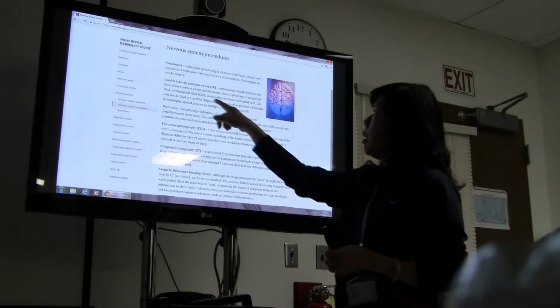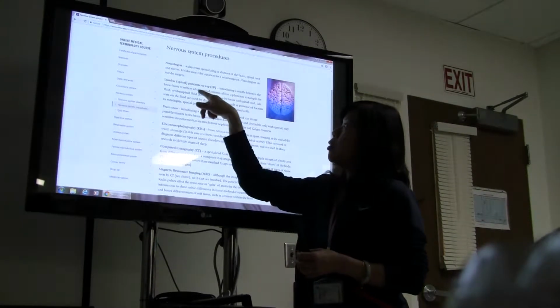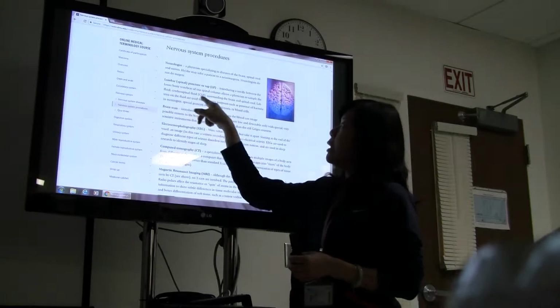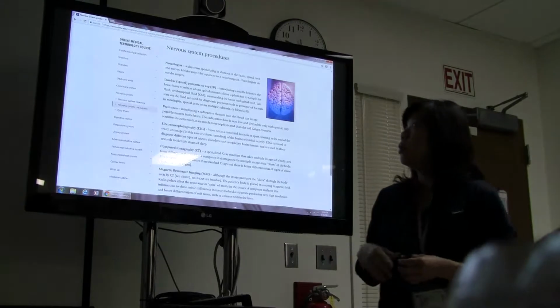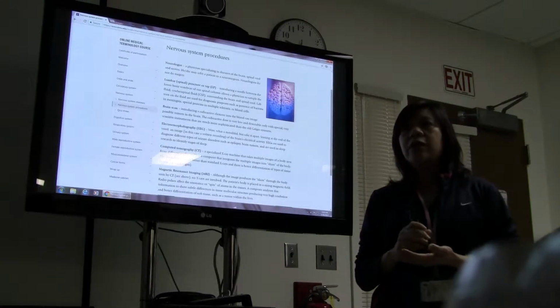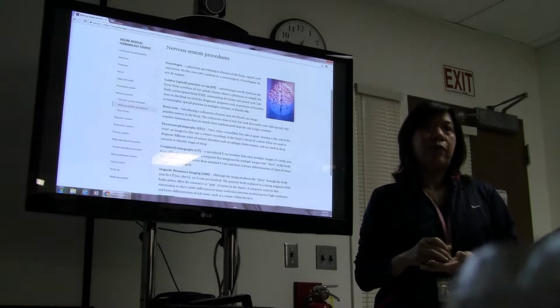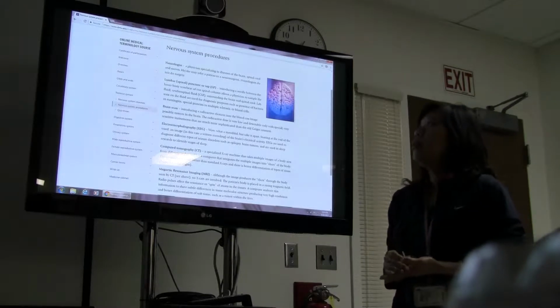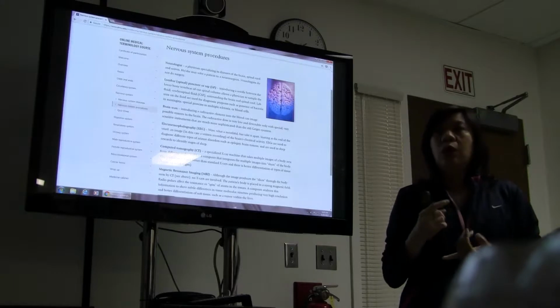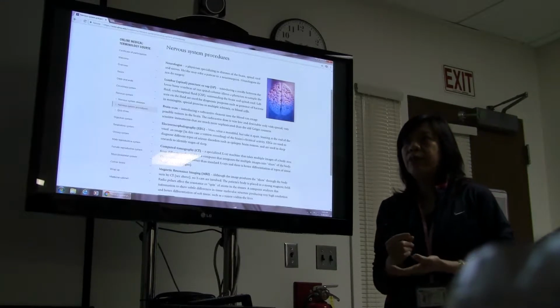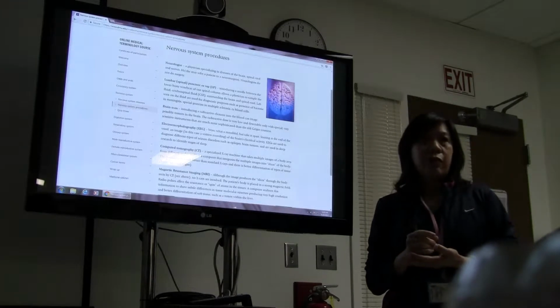Lumbar puncture, also called a spinal tap, and more commonly here in cytology, we specifically call it cerebrospinal fluid, CSF. This is a very important procedure. A lot of the patients going through chemotherapy or some other treatment need to be monitored very carefully.